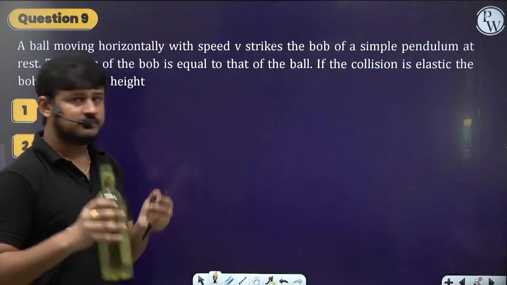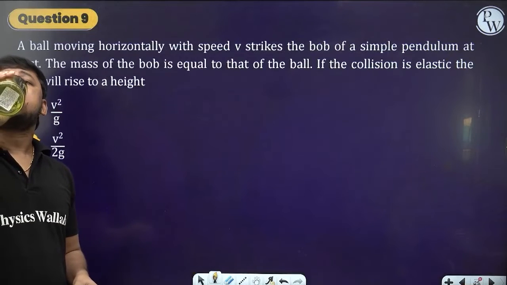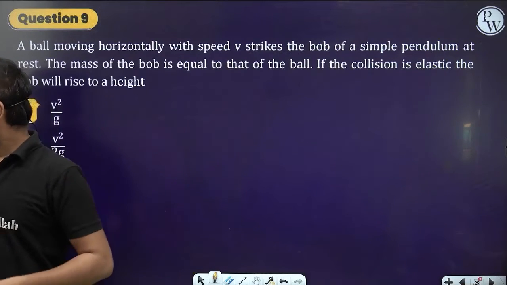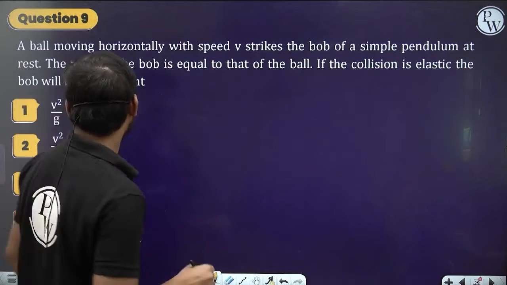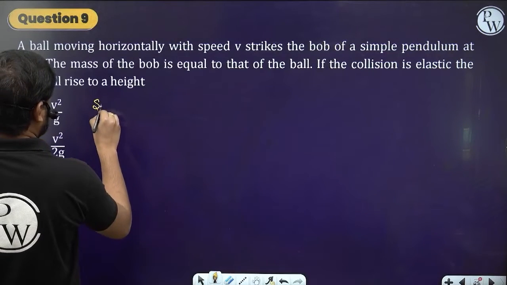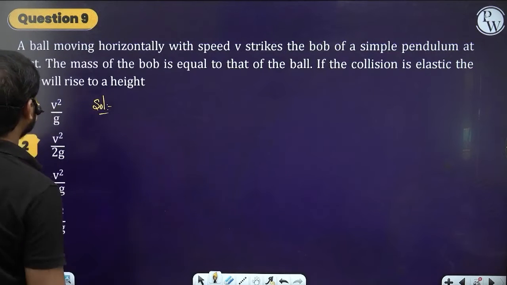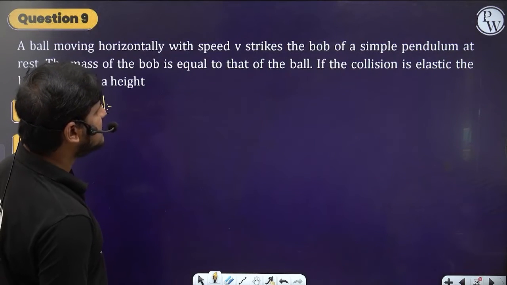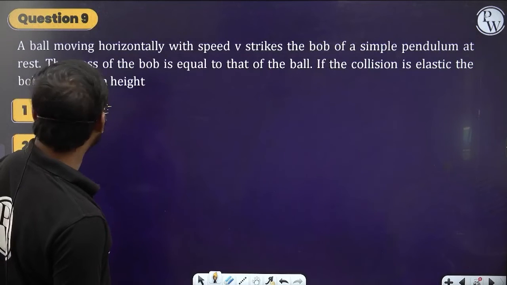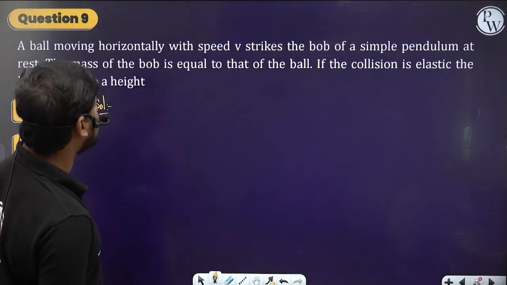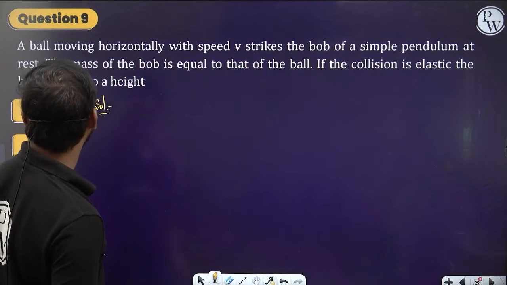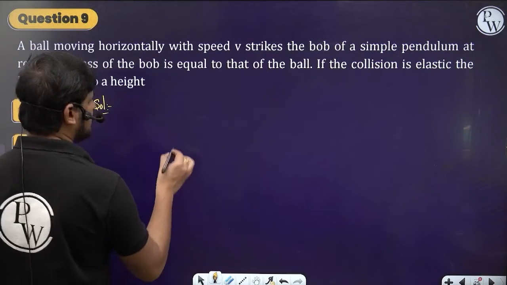So try this question. What does the question say? A ball moving horizontally with a speed v strikes a bob of a simple pendulum at rest. The mass of the bob is equal to that of the ball. If the collision is elastic, the bob will rise to a height. See here, a simple question.